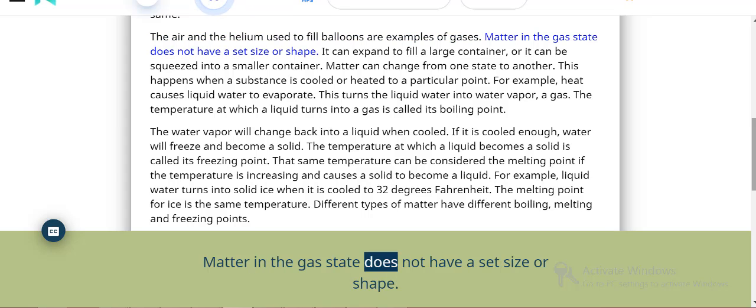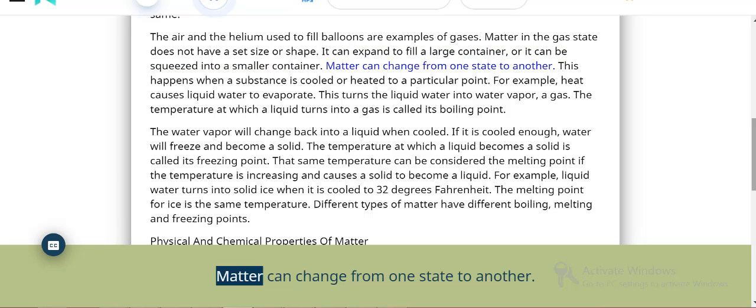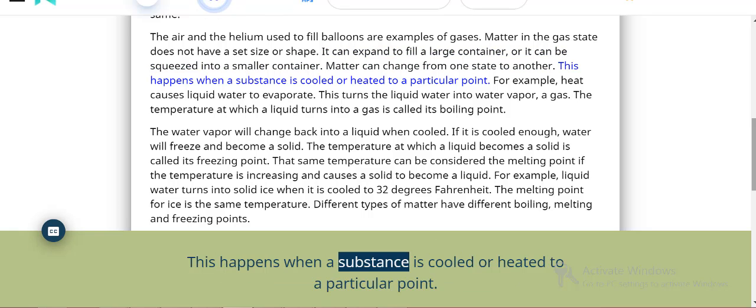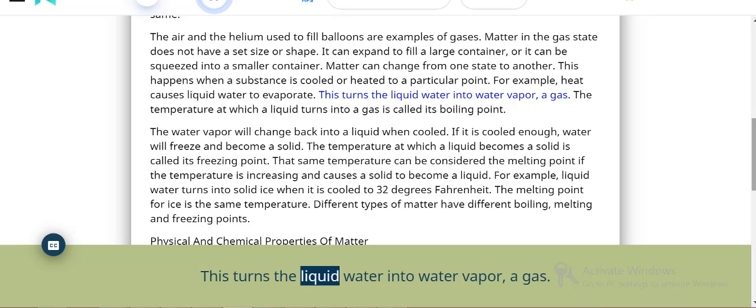Matter in the gas state does not have a set size or shape. It can expand to fill a large container, or it can be squeezed into a smaller container. Matter can change from one state to another. This happens when a substance is cooled or heated to a particular point. For example, heat causes liquid water to evaporate. This turns the liquid water into water vapor, a gas.